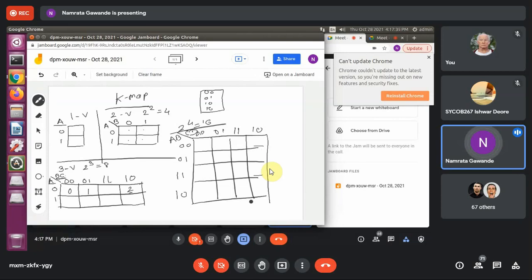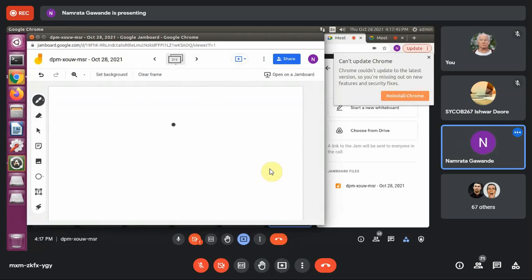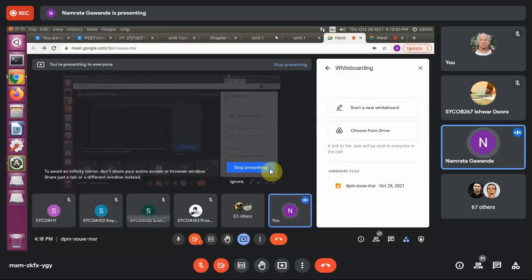Now, how to represent this in terms of variables? See, a 1 variable K-map is not required, so we'll directly start with the 2 variable K-map. For the 2 variable K-map, I will show you another structure directly on the PPT, so you will understand that. No need to write. I will just show you that part.